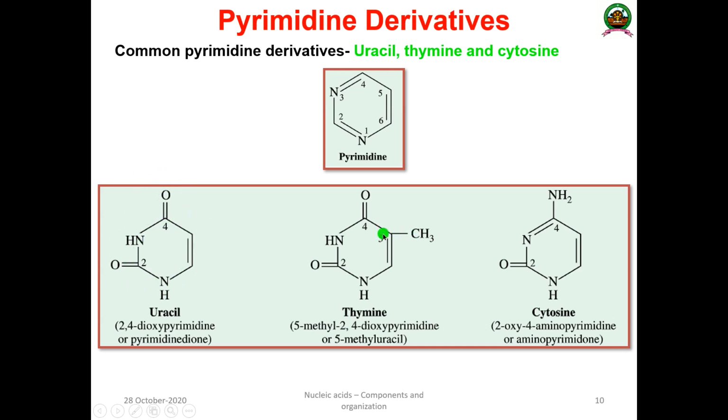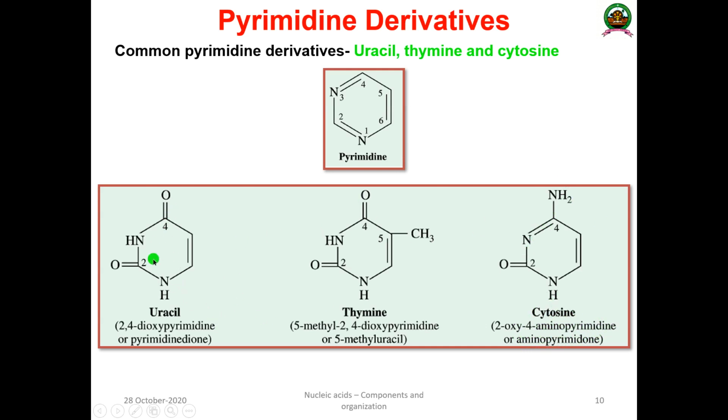Then thiamine: first you draw uracil the same way, and on the right hand side, that is the fifth position, you just add a methyl group. Thus thiamine is known as 5-methyl uracil. Then in the case of cytosine, you draw the basic skeleton of pyrimidine, and in position number 2 there is an oxygen, the same as here. But in position number 4, instead of oxygen there is an amino group. Hence it is known as aminopyrimidone.